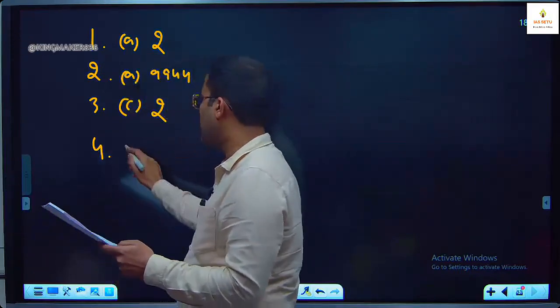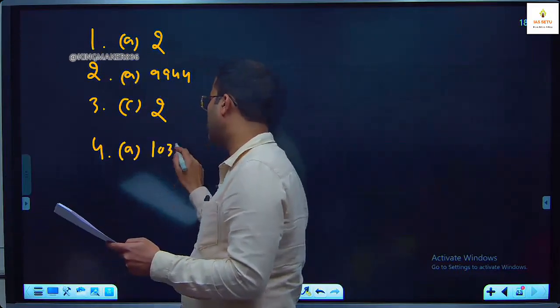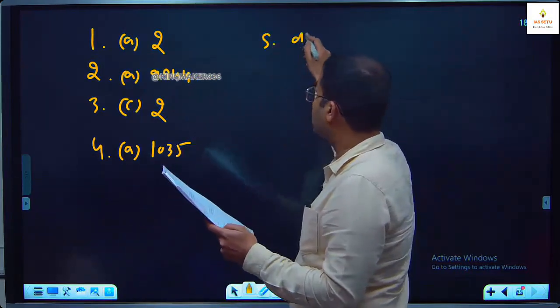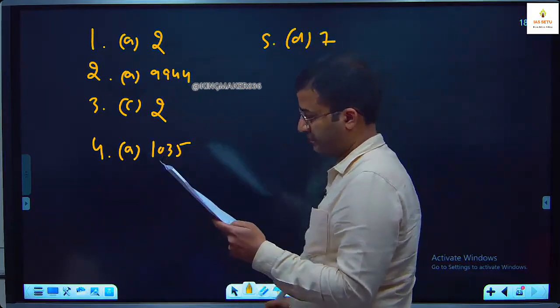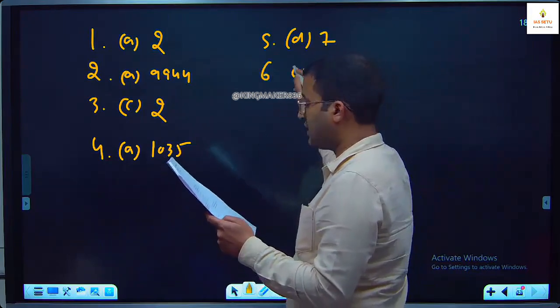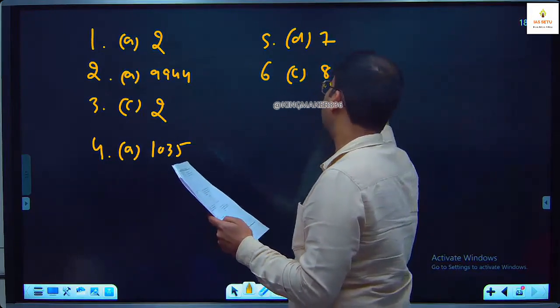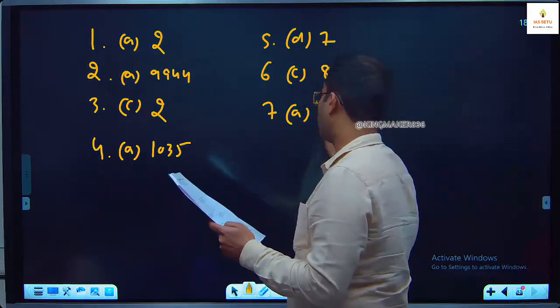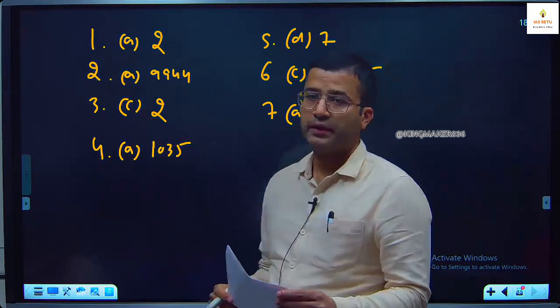Question number 4, answer A, 1035. Question number 5, answer D, 7. Question number 6, answer C, 8 and 5. Question number 7, answer A, 3. Okay.